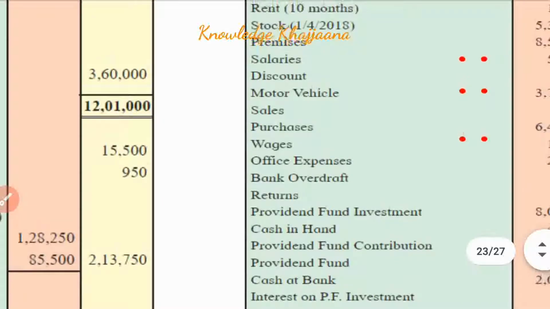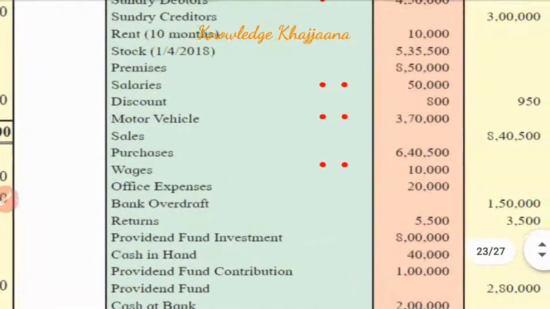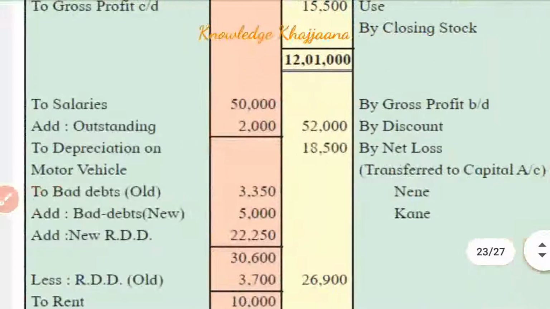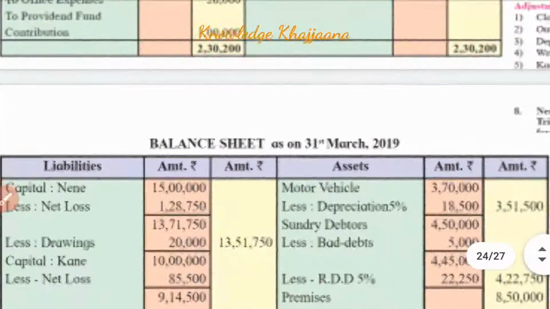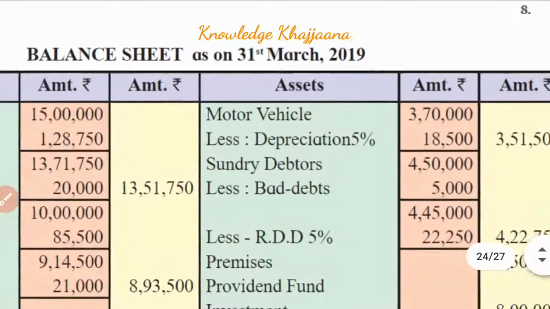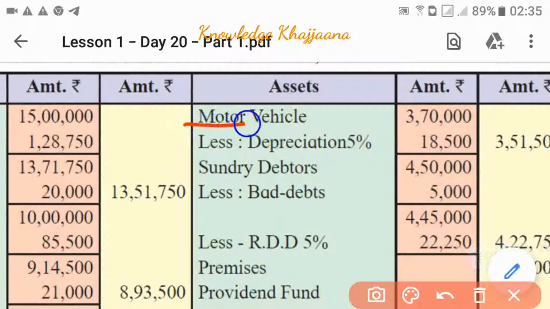Motor vehicle. Motor vehicle is an asset. Motor vehicle amounting to rupees 3,70,000. Okay, there is an adjustment, so it should be recorded to the balance sheet asset side in the inner column. Motor vehicle rupees 3,70,000. Okay, next.